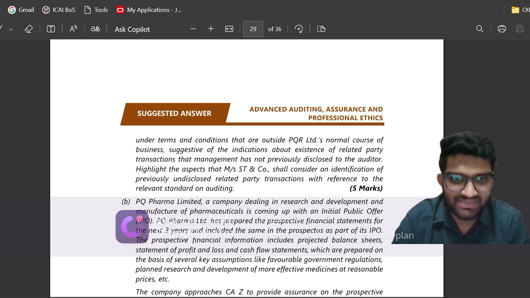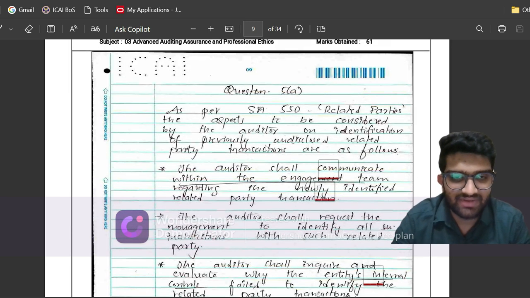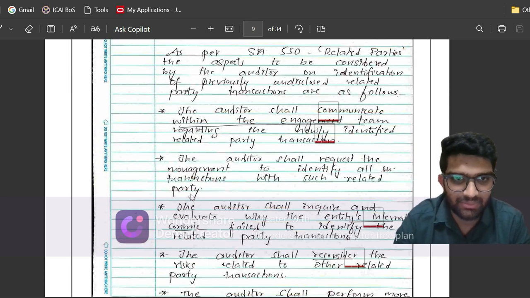So question 5 is from SA 550. It is regarding identification of previously unidentified RPTs, which is NIRP, which I commonly say newly identified related parties. Let us see what I have written. So I've given reference of SA 550 on related parties, and then I have said this will be the procedures.